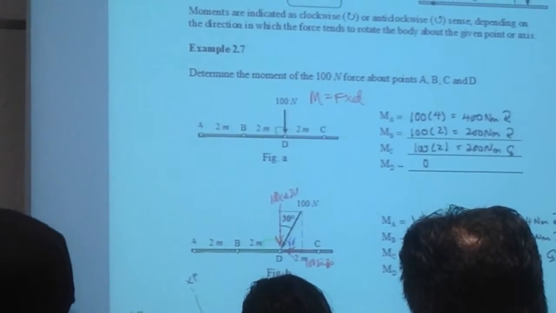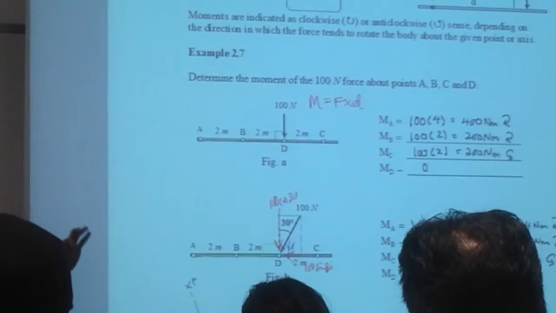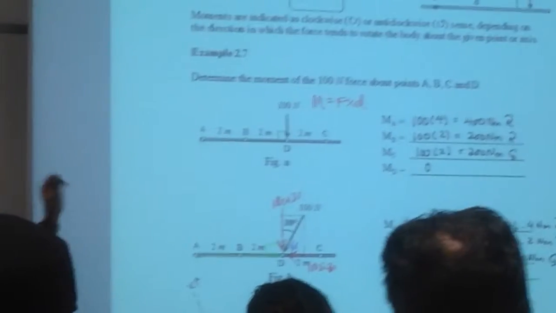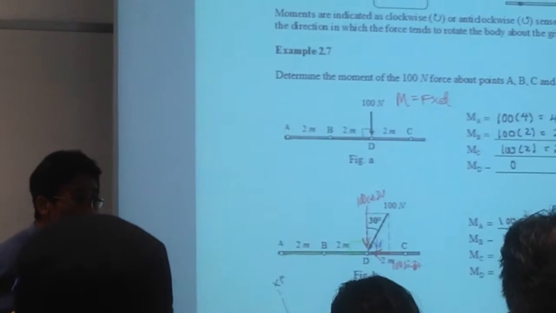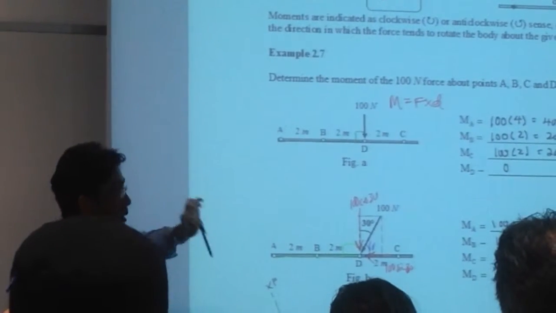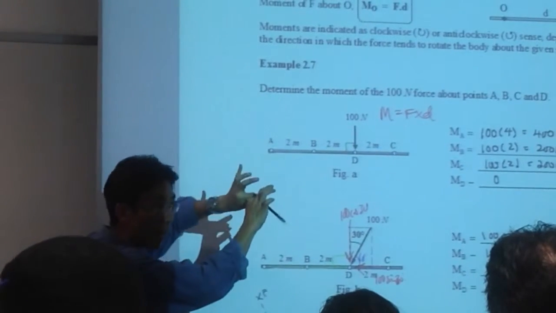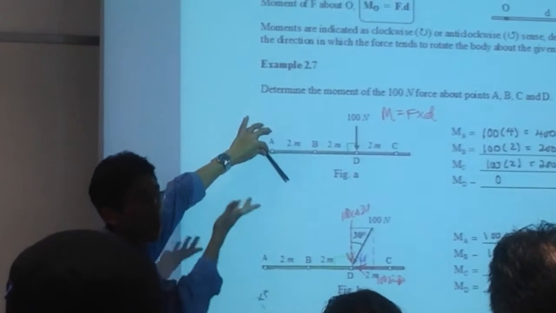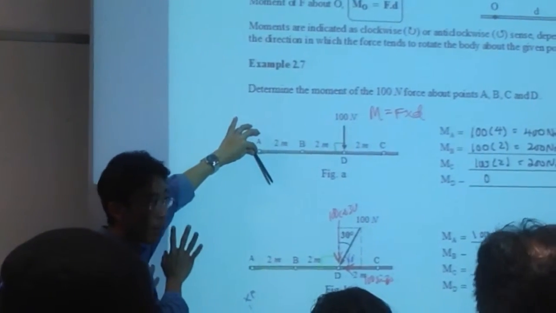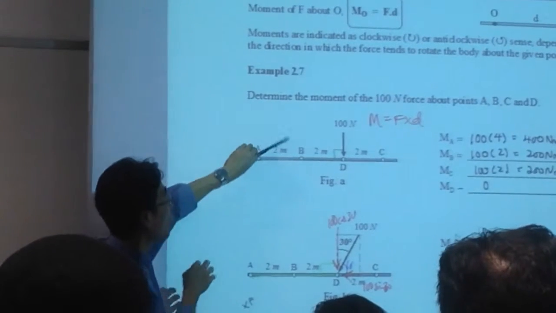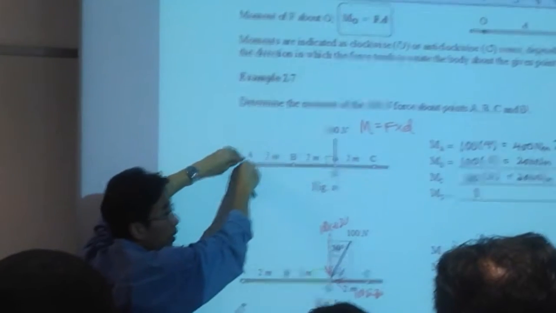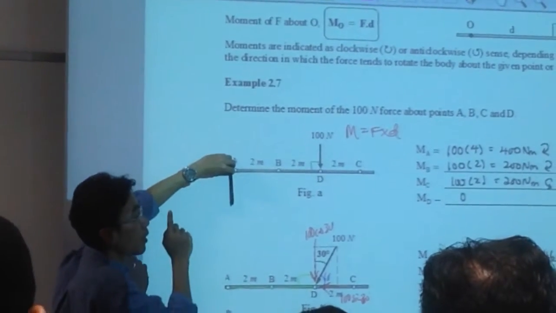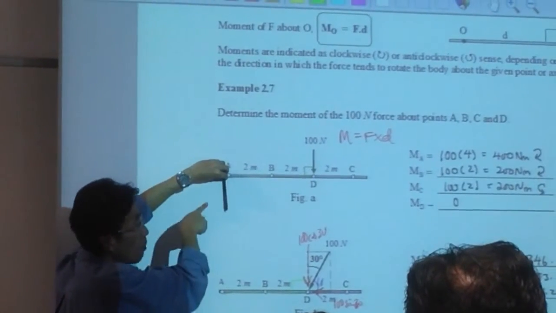This is how you do it. You take a pen or pencil up to you, hold at one end. They say take moment of that force about point A, is it? Okay. Place the pen, the pivot point, hold at one end, right? Go to the reference point. Now it's A, you just put to A, okay? This pivot point means you can rotate 360 degrees, you understand? Free to rotate.